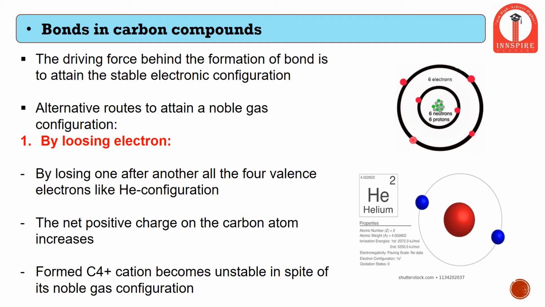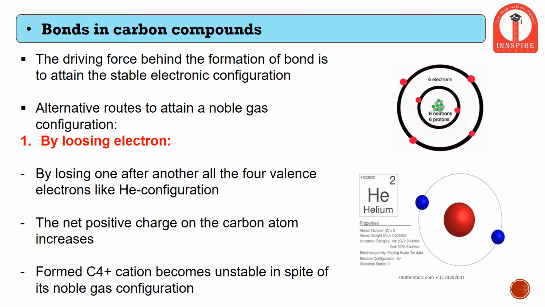Since it loses its negatively charged particles, that is electrons, it gets a C4 positive cation charge, which is a very heavy charge with respect to atomic size. Therefore, by losing 4 electrons at the same time, carbon in fact, instead of attaining stability, becomes more and more unstable. Therefore, carbon doesn't have a solution by losing electrons in order to attain stability.